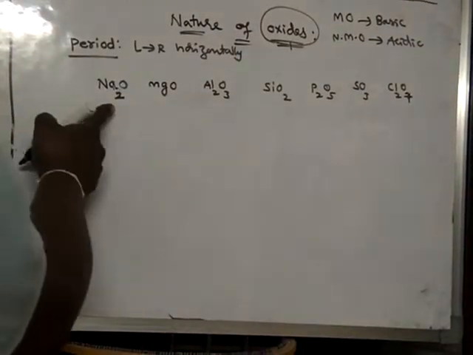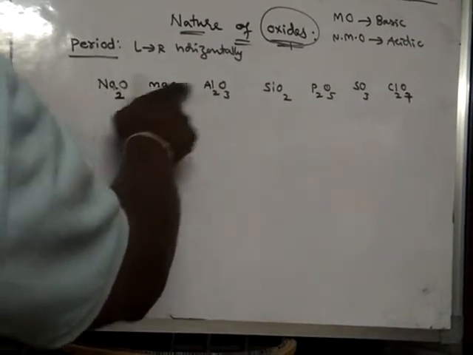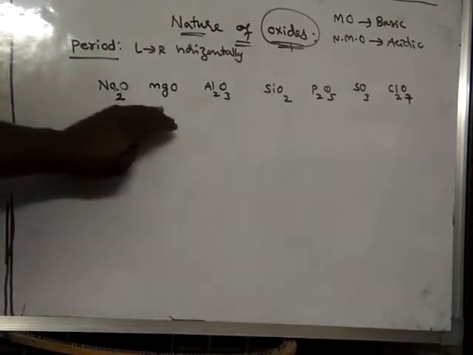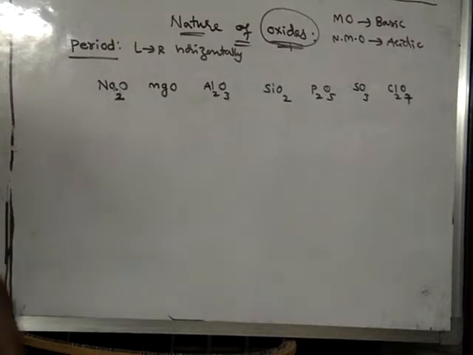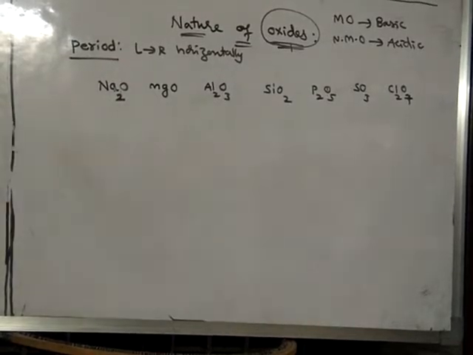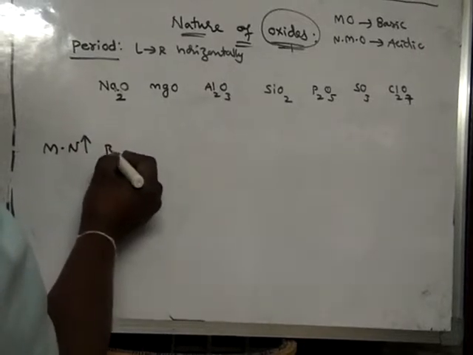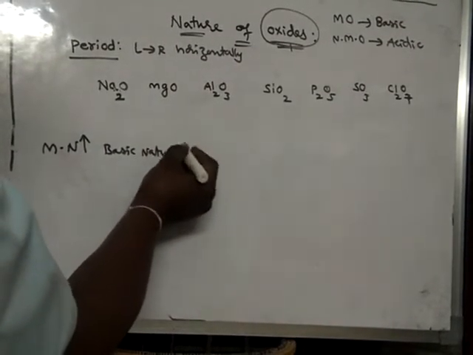See here, this is a strong metal, this is somewhat less strong, this is still less. So the metallic nature decreases. When metallic nature increases, basic nature increases.